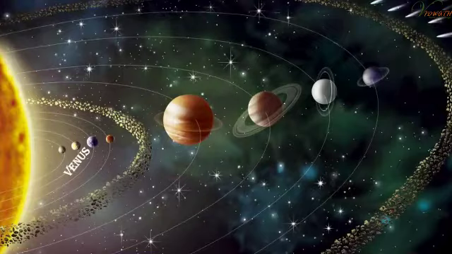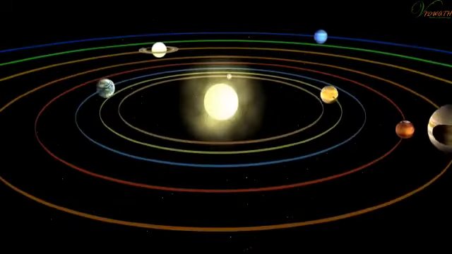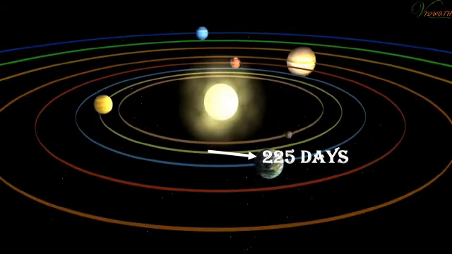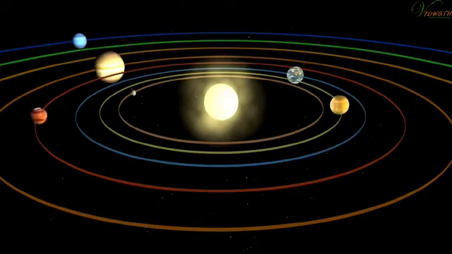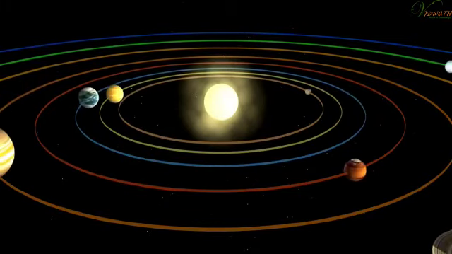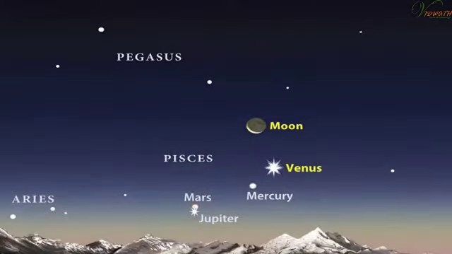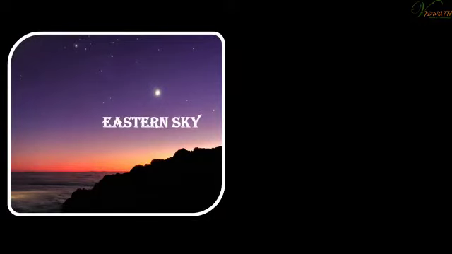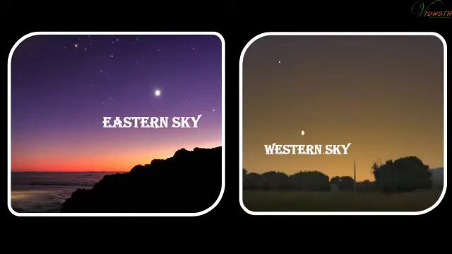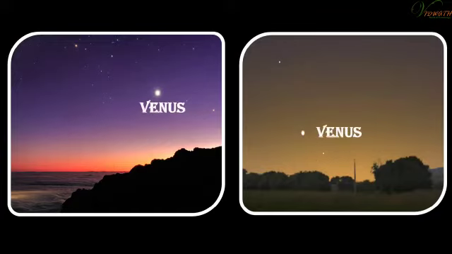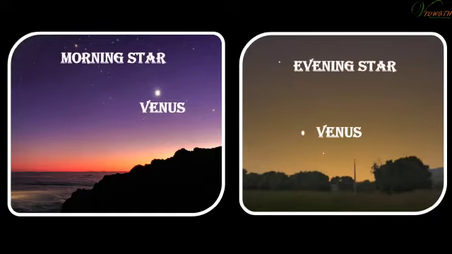Venus is the second closest planet to the Sun. It takes about 225 days to complete one revolution around the Sun. It has no satellites or moons. Venus rotates from east to west. It is the brightest planet in the night sky. It appears in the eastern sky before sunrise and in the western sky after sunset. For this reason, Venus is called a morning star or an evening star, although it is not a star.